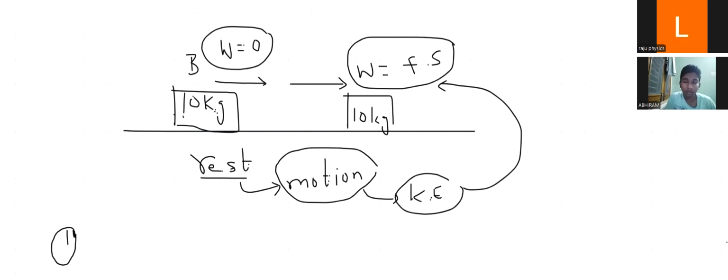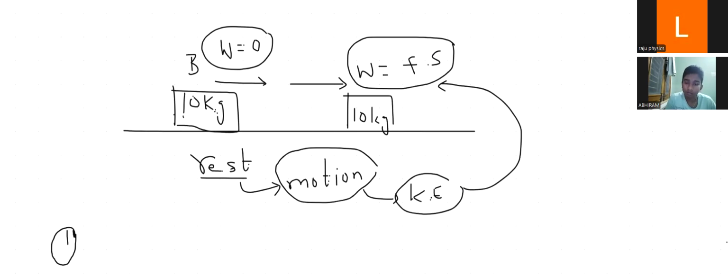So any body that experiences a change in kinetic energy, that kinetic energy is equal to work, Abhi. That is what the work-energy theorem states. Clear? The work-energy theorem states that the change in kinetic energy is equal to the work done, Abhi. Clear, everybody? So the change in kinetic energy is equal to work.